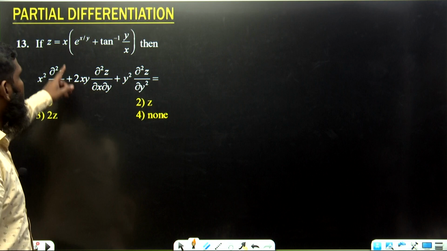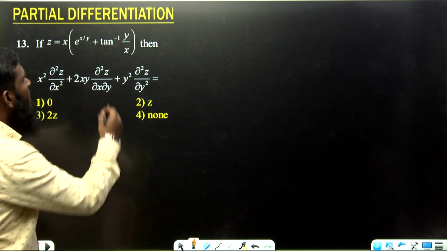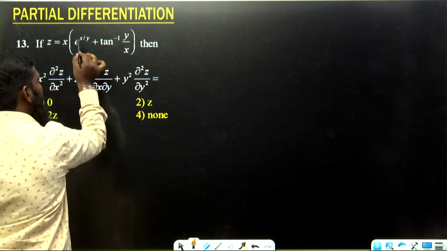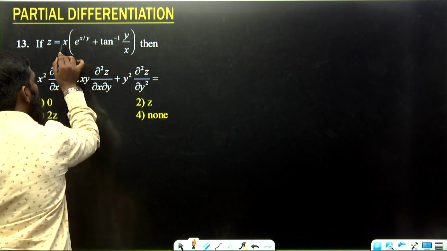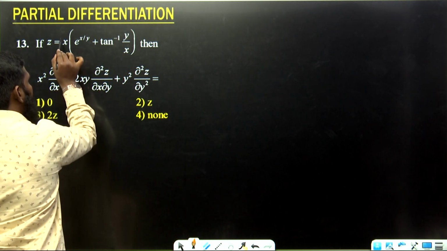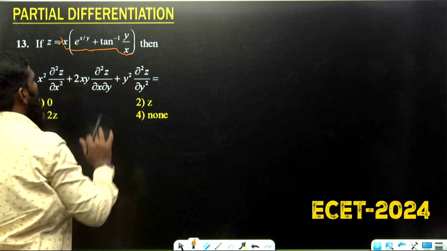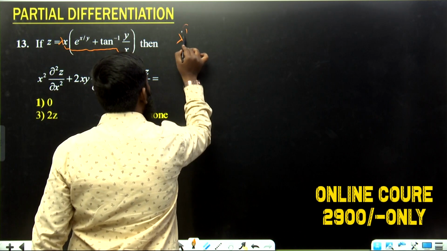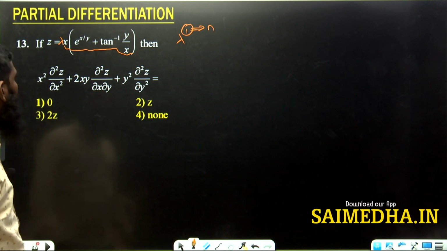Next part, z is equal to x into e power x by y plus tan inverse of y by x. Listen carefully. Over here, lambda by lambda cancels, and only here are we getting lambda. If you write lambda here, then the remaining part becomes a function. So with only lambda power 1, the n value over here is 1. n value is equal to 1.